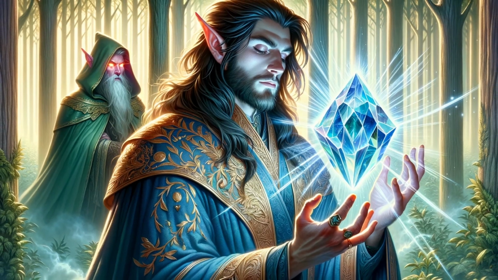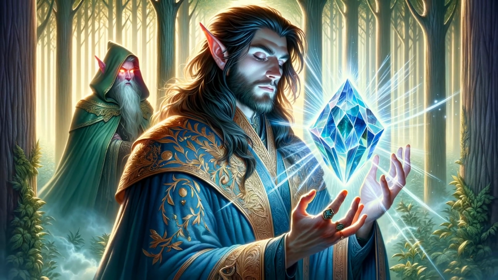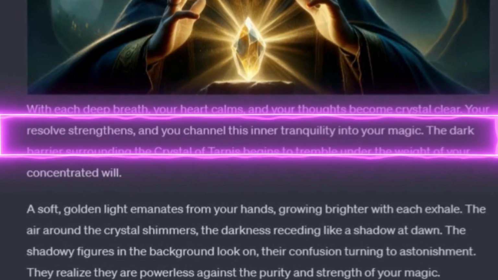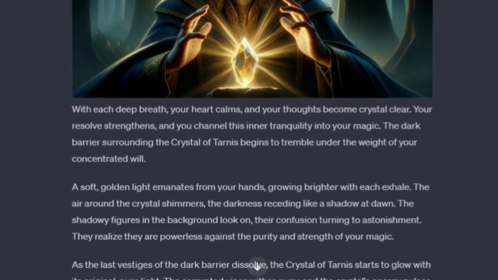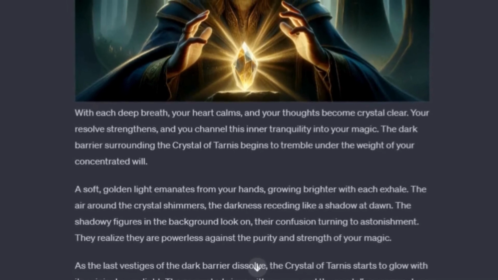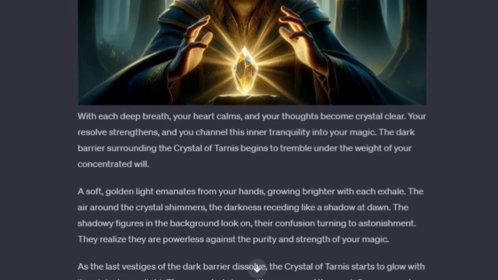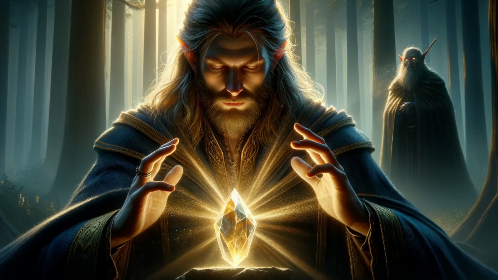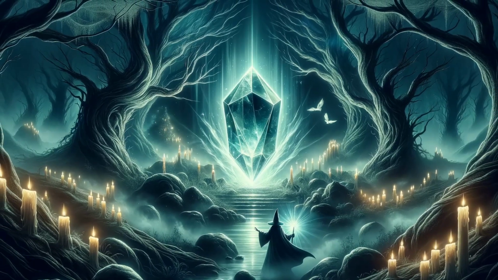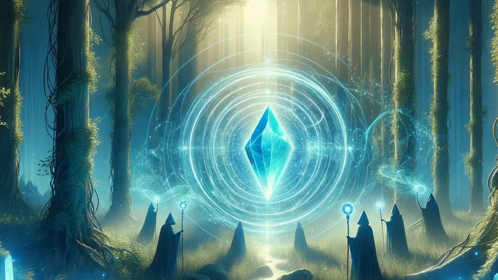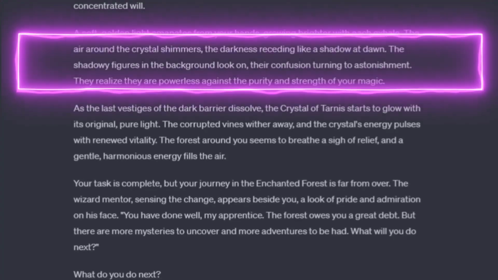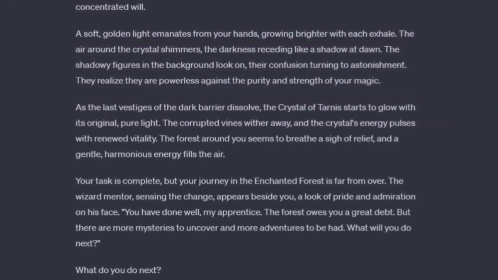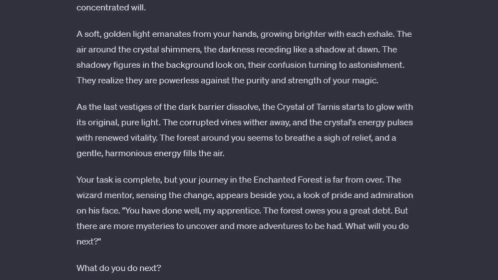With each deep breath, your heart calms and your thoughts become crystal clear. Your resolve strengthens, and you channel this inner tranquility into your magic. The dark barrier surrounding the crystal of Tarnis begins to tremble under the weight of your concentrated will. A soft, golden light emanates from your hands, growing brighter with each exhale. The air around the crystal shimmers, the darkness receding like a shadow at dawn. The shadowy figures in the background look on, their confusion turning to astonishment. They realize they are powerless against the purity and strength of your magic.